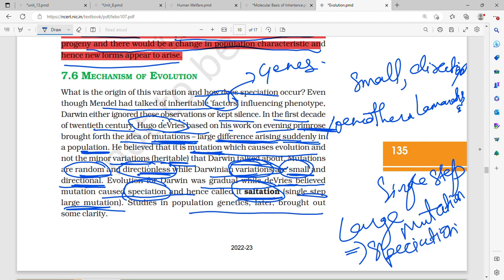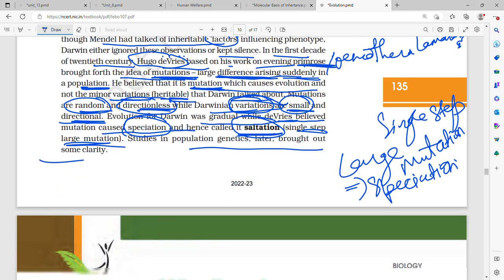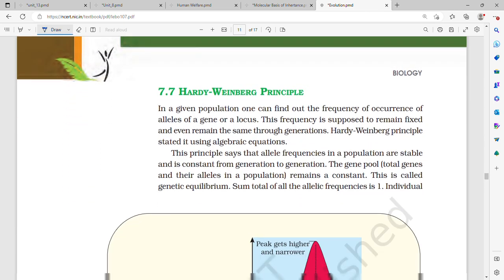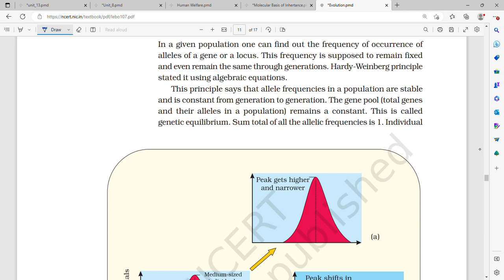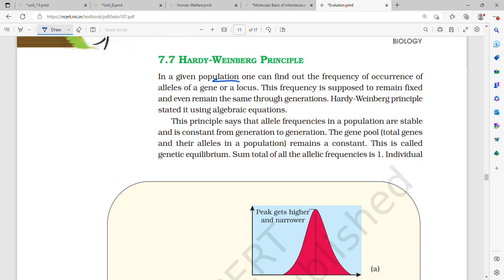Studies in population genetics later brought out some clarity. Hardy-Weinberg principle: in a given population, one can find out the frequency of occurrence of alleles of a gene or a locus. This frequency is supposed to remain fixed and even remain the same through generations. Hardy-Weinberg principle stated it using algebraic equations.